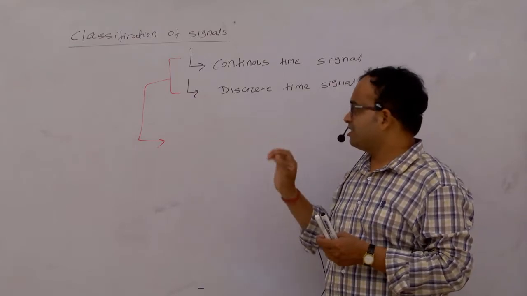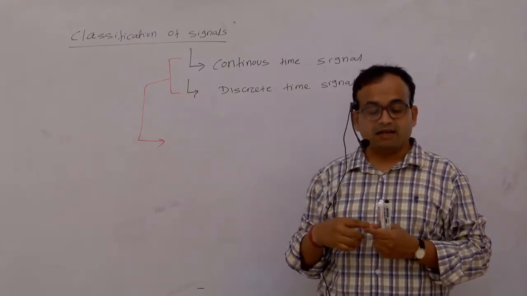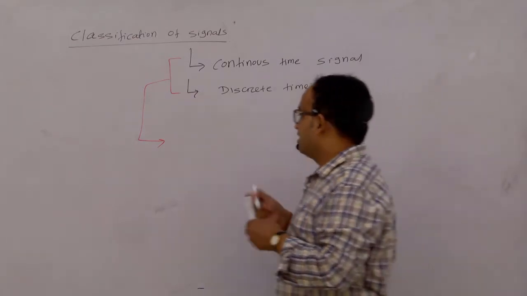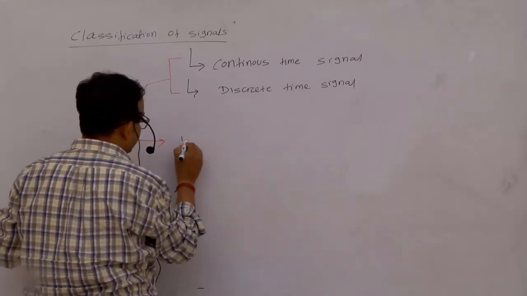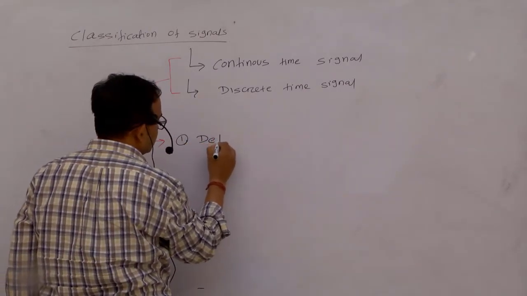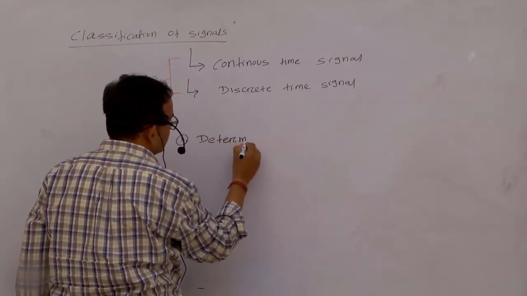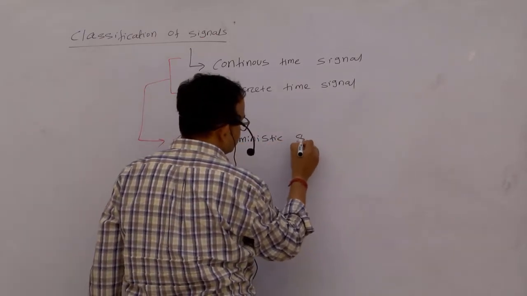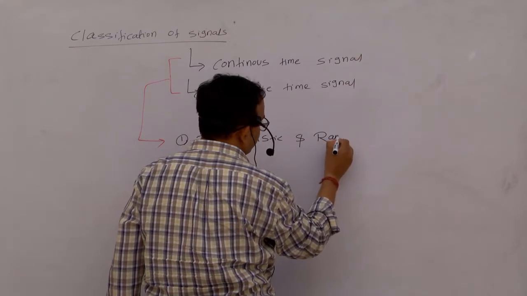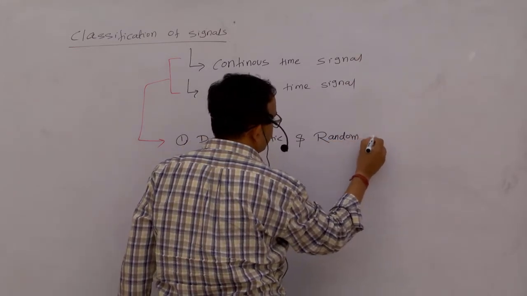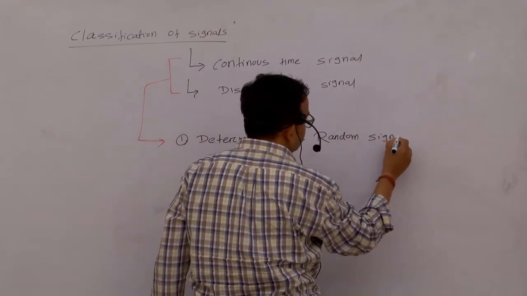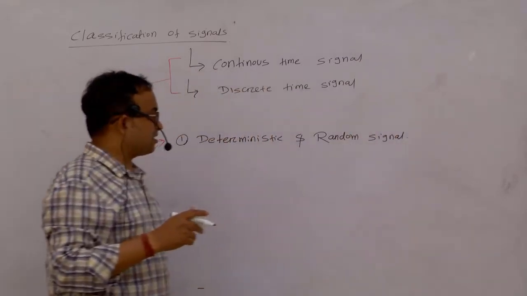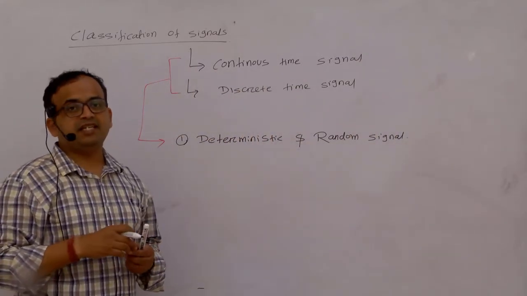So let us see the classifications one by one. The very first classification is deterministic and random signal, right?